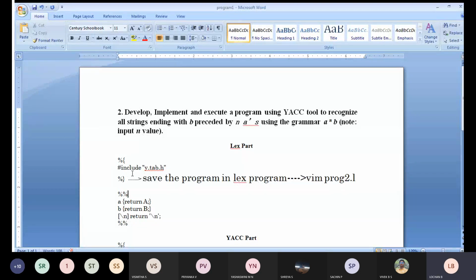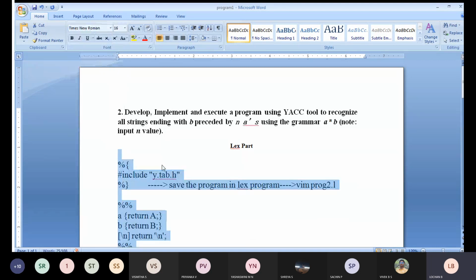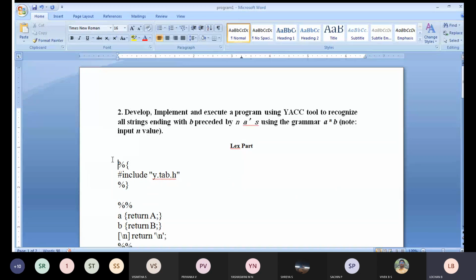As usual, in this program we will have three sections: the definition section, the rule section, and the main section. First we will discuss the definition section. The definition section starts with percentage symbol and a curly bracket, and we close it with a percentage symbol and a curly bracket.